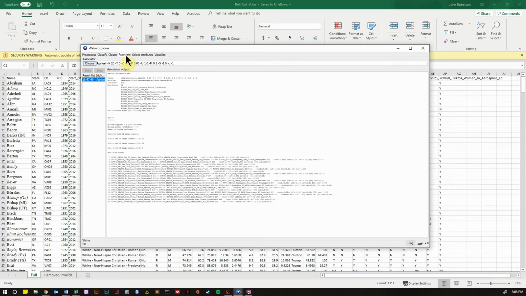So then the next step that the paper took was uncovering some association rules, and they provided the exact configuration that they used, so I used that. And again, the text is super small, but these rules do show some interesting things. As expected, all of these roll call votes are really strongly correlated with each other. I've limited this to just their 10 roll call votes. I don't even have party in here because that's what the paper did, and every single rule is at or above 95% confidence.